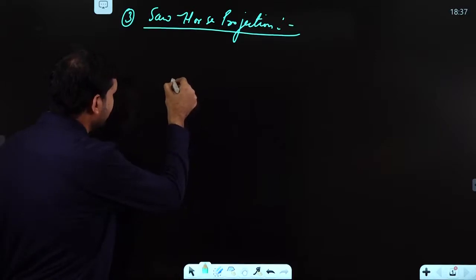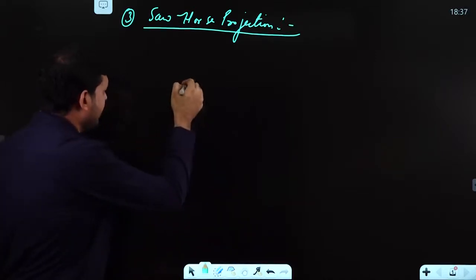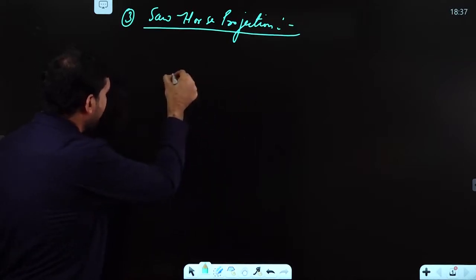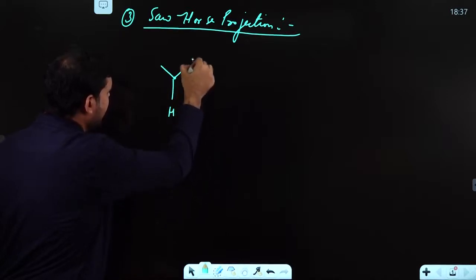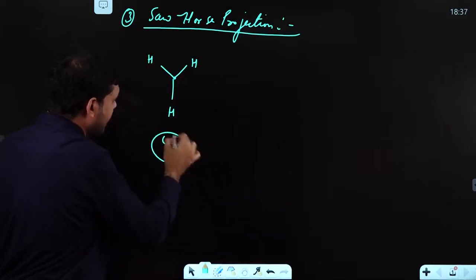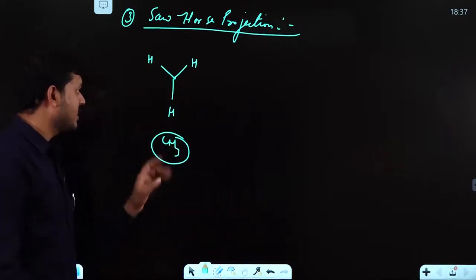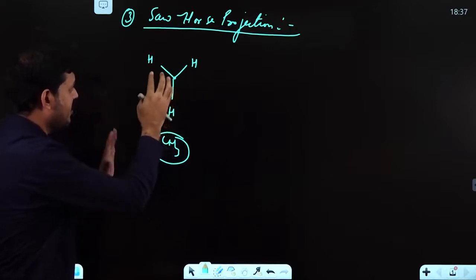Simply understand that one carbon has 4 bonds. So one CH3 is represented in this way. This is the representation of CH3: carbon, hydrogen, hydrogen, hydrogen.